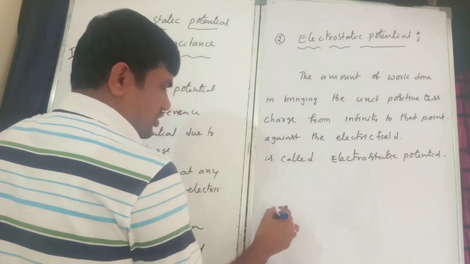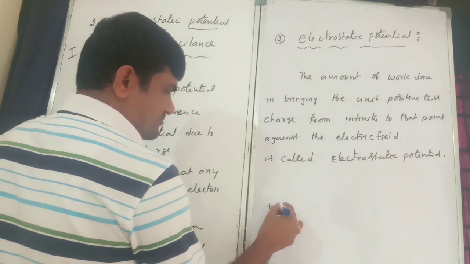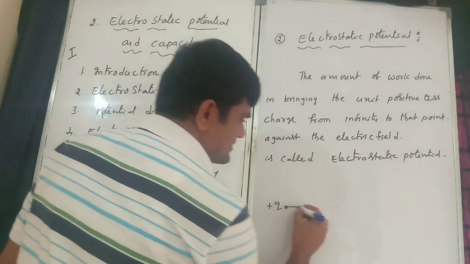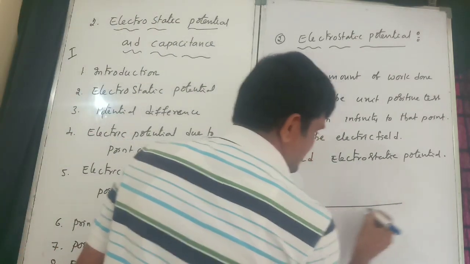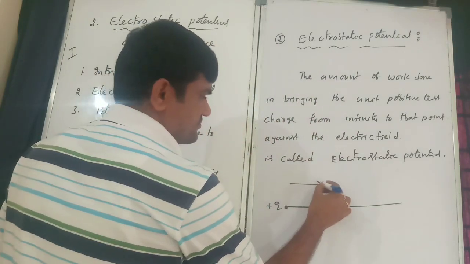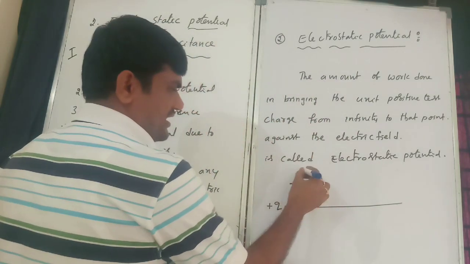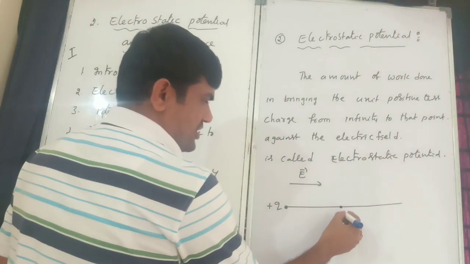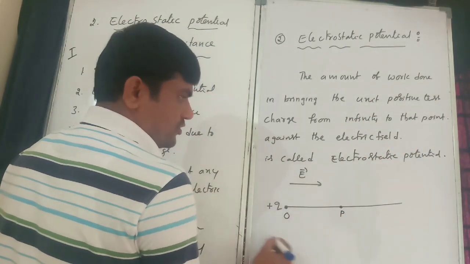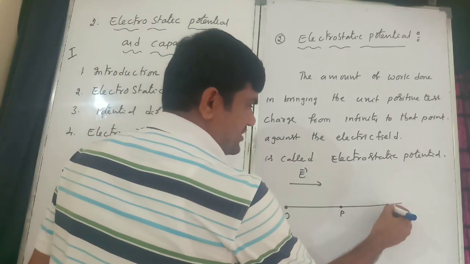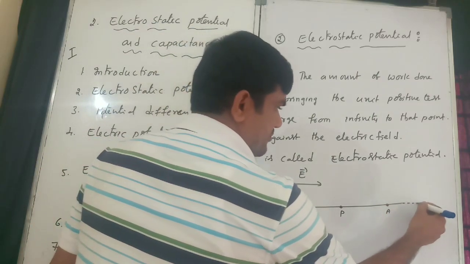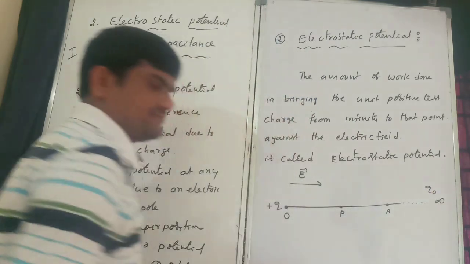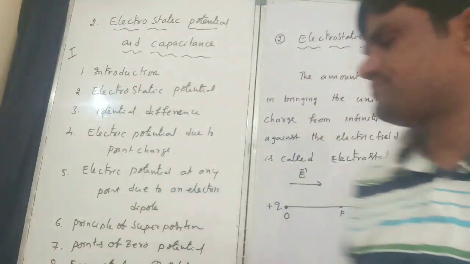For example, here, this is the positive charge. Positive charge will be given. These are the electric field lines, the direction of the electric field lines. At this point, I will consider point P, this is the point O, and this is the point A. From here to here, infinity. Here Q naught will be there.